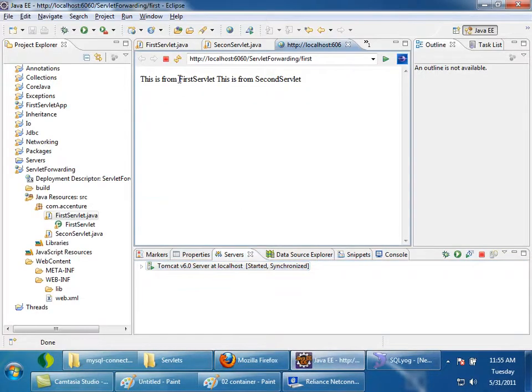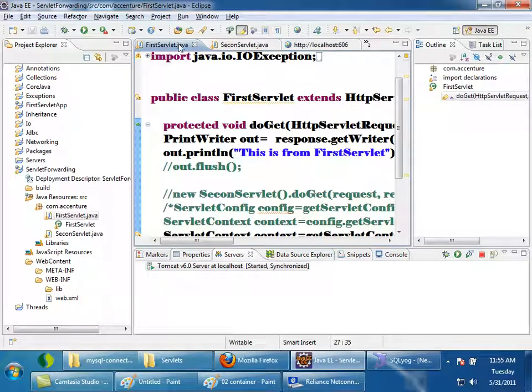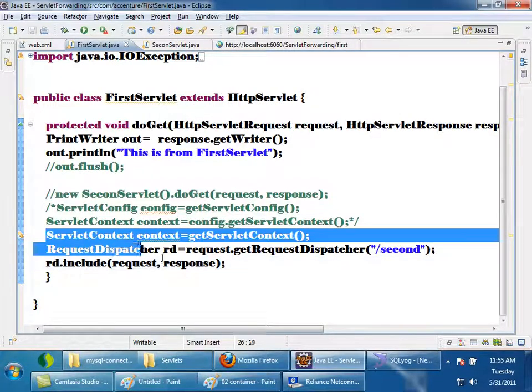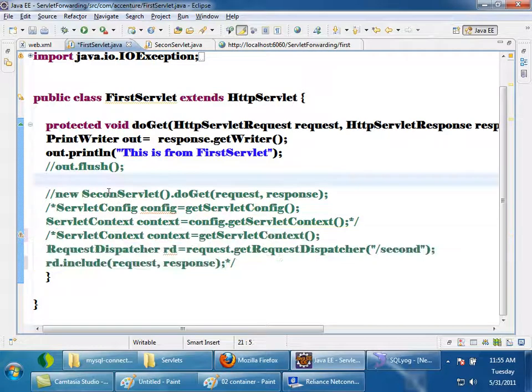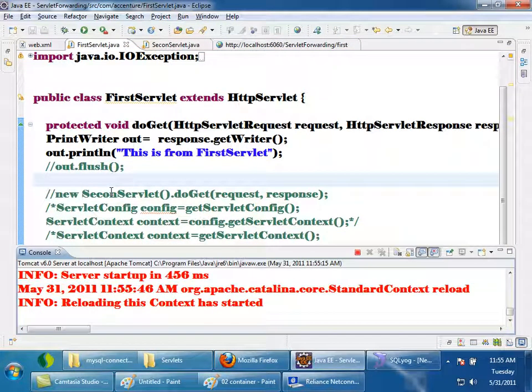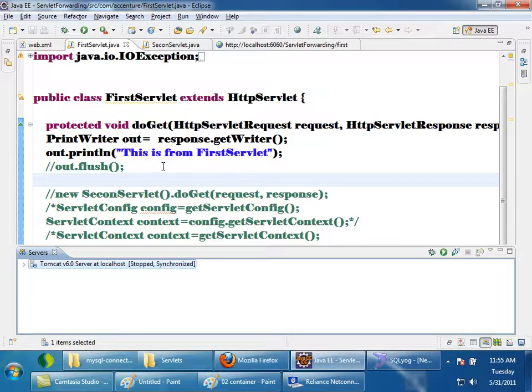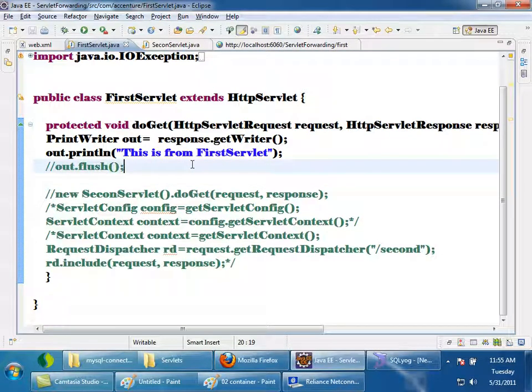See my first servlet. See the code clearly. I am commenting these lines. Tell me, what is the 404 HTTP status code? While not for 200. 200 means okay or success. There is a status code called 301, which indicates redirection.